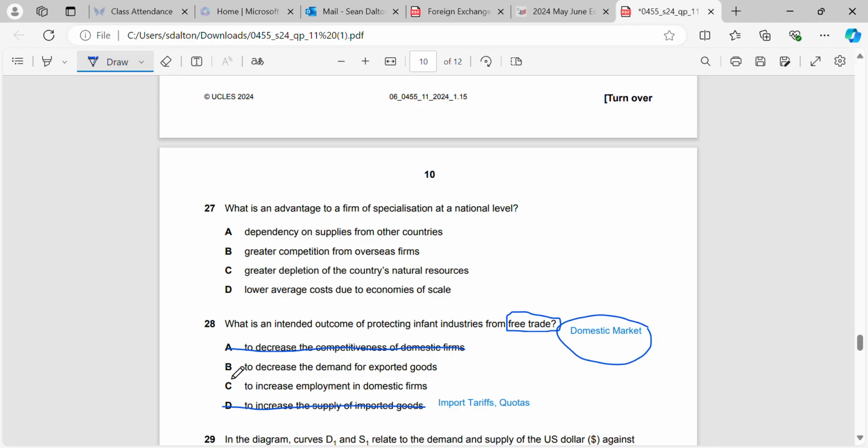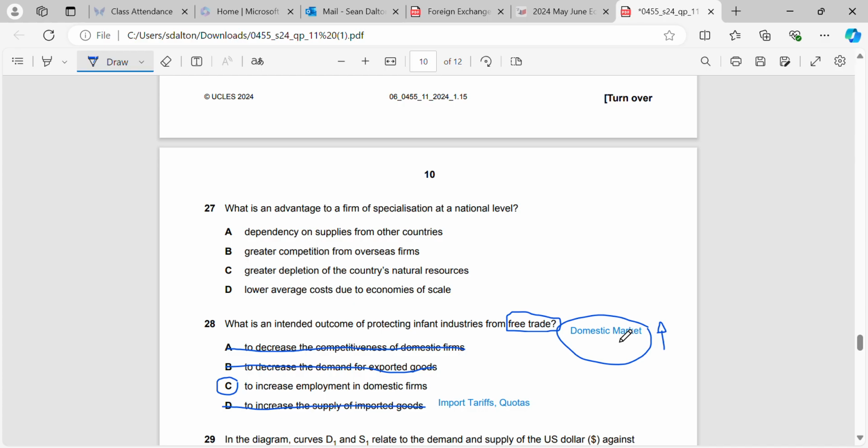Decrease the demand for exported goods, that's also wrong, because again, we're trying to get the domestic market to increase, so we're trying to increase the demand for exported goods and for the domestic market. So to increase employment in domestic firms, this is the only one that would match up to what we know about protectionism and protecting the domestic market.